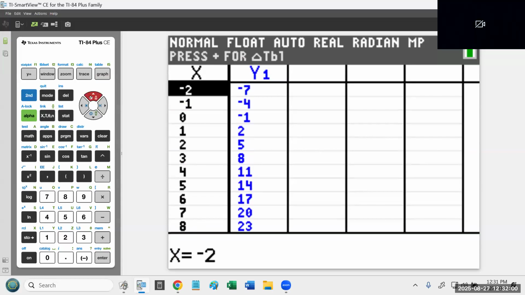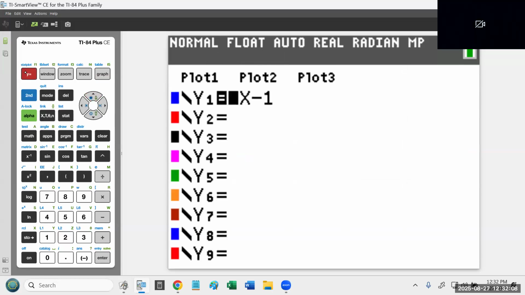Yes, ma'am. For the equation, I plugged in 3x minus 1. Okay, and I was copying it from the top of that problem.